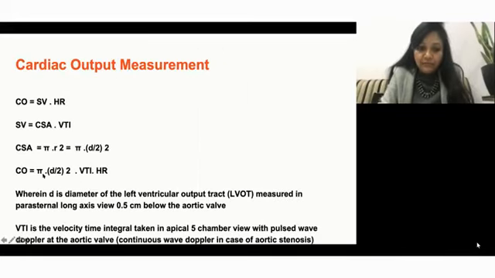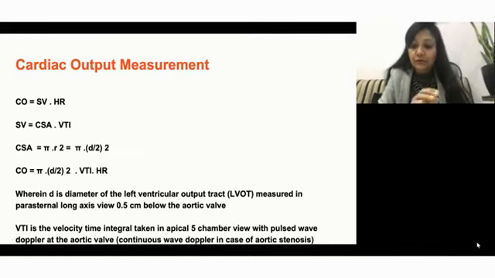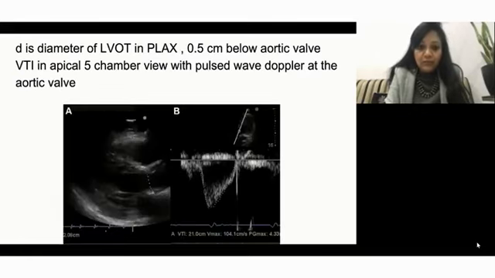So going back to the formula, it was 3.14 into 1 into 20 into 70. So 3.14 into 1 is 3.14, into 20 is about 62.8, into heart rate 70. So this comes to 4,2-something, the cardiac output is around 4 liters. So that is how you have to determine the cardiac output. I hope you understand all these things, because this is very important as to how to determine the cardiac output.